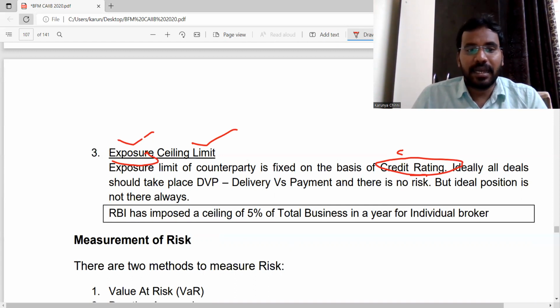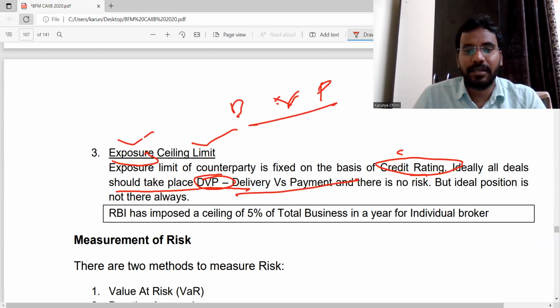So these deals take place at DVP. In the exam, they may ask what is the full form of DVP? Delivery versus payment. DVP means delivery versus payment. RBI has imposed a ceiling of 5% of total business in a year for an individual broker.